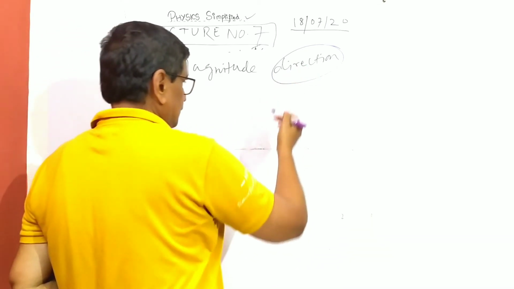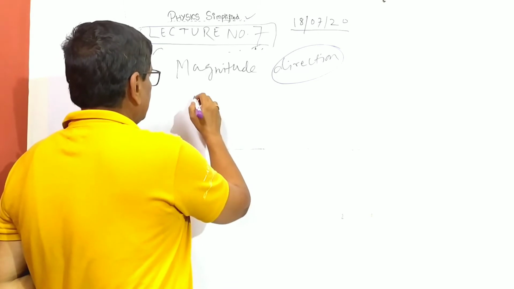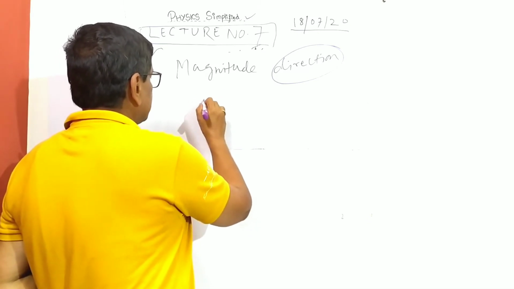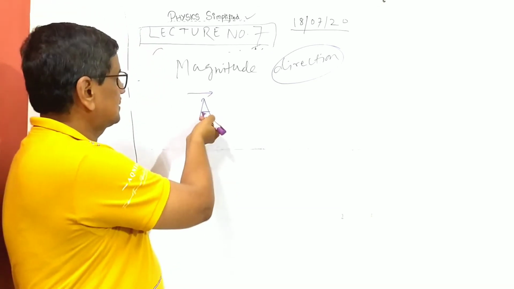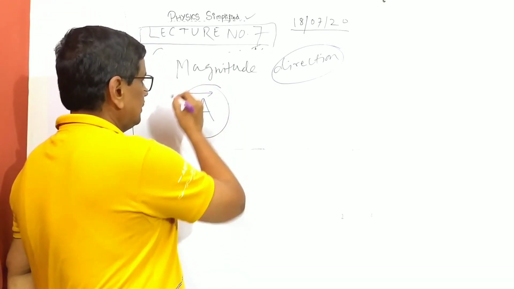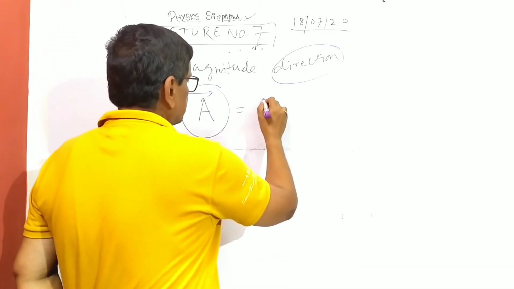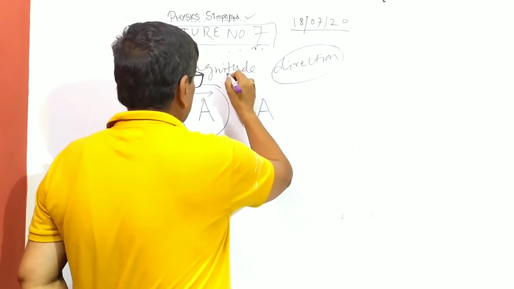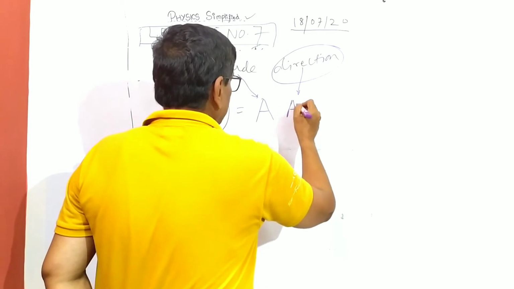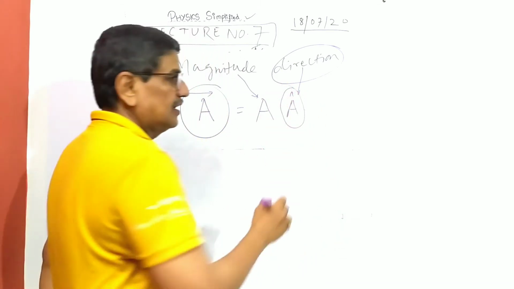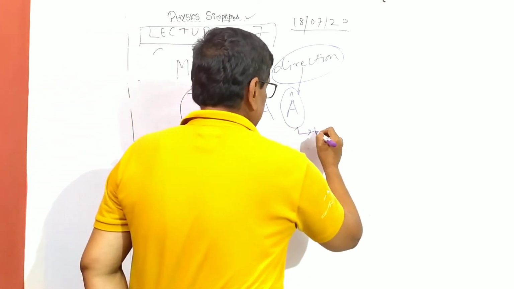So a vector is represented by, say, any physical quantity. We will say that is a vector A. So the notation of a vector is this. You will represent a vector like this, and this vector has a magnitude. Suppose its magnitude is A, and the direction part is what? We call it A with a cap, and precisely here the grammar starts. This is called the unit vector.